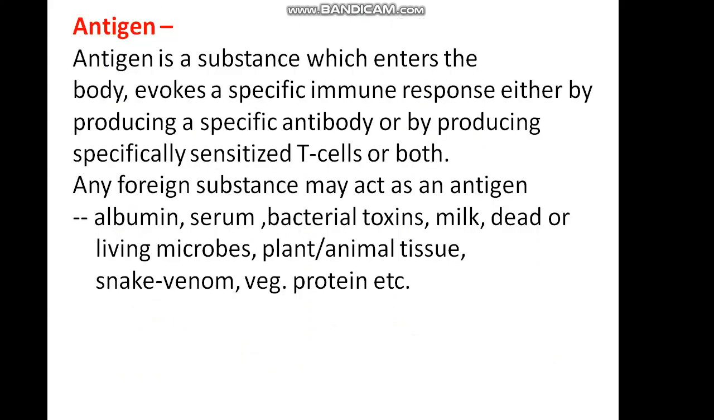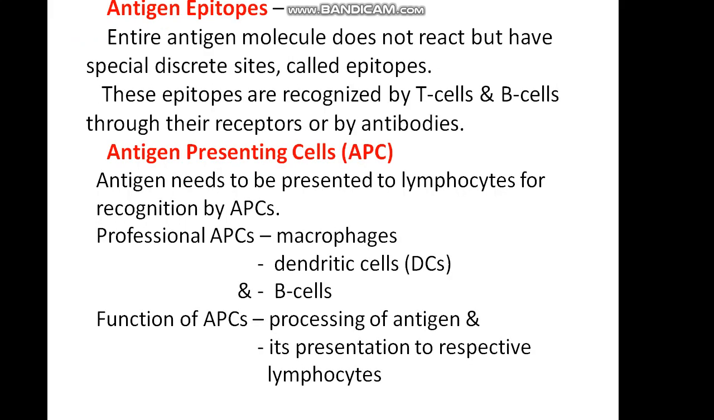And what is an antigen? It is the substance which enters our body and evokes a specific immune response, either by producing a specific antibody or by producing specifically sensitized T cells, or both. Any foreign substance may act as an antigen. What is an antigen epitope? The entire antigen doesn't react, but has special discrete sites which are called epitopes, and these epitopes are recognized by T cells and B cells.